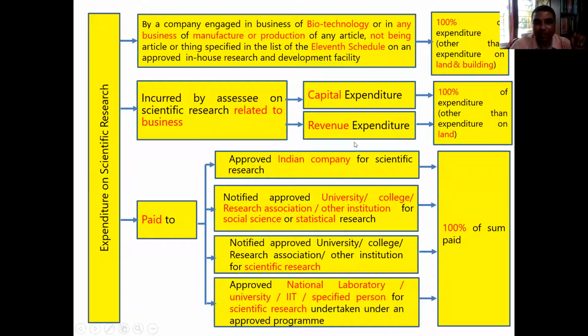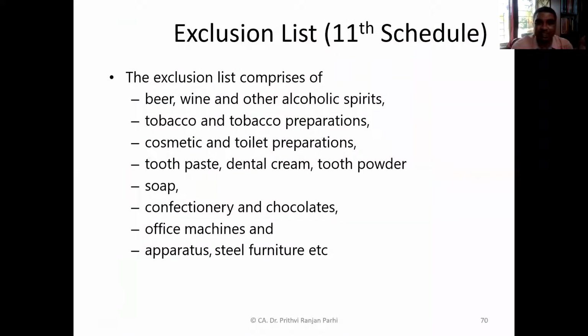That money will also be allowed as 100%. That means if some business expenditure is incurred in relation to scientific research, then that will be allowed 100% in the year in which it is incurred.